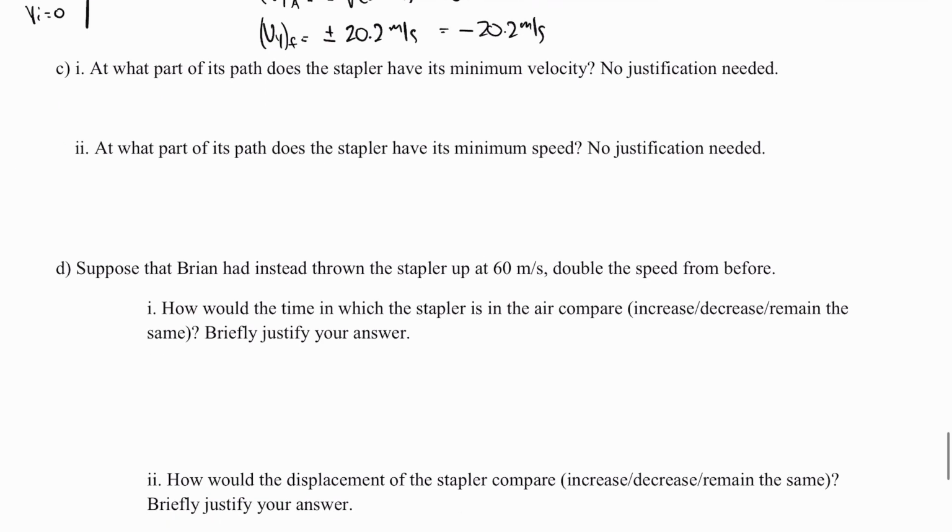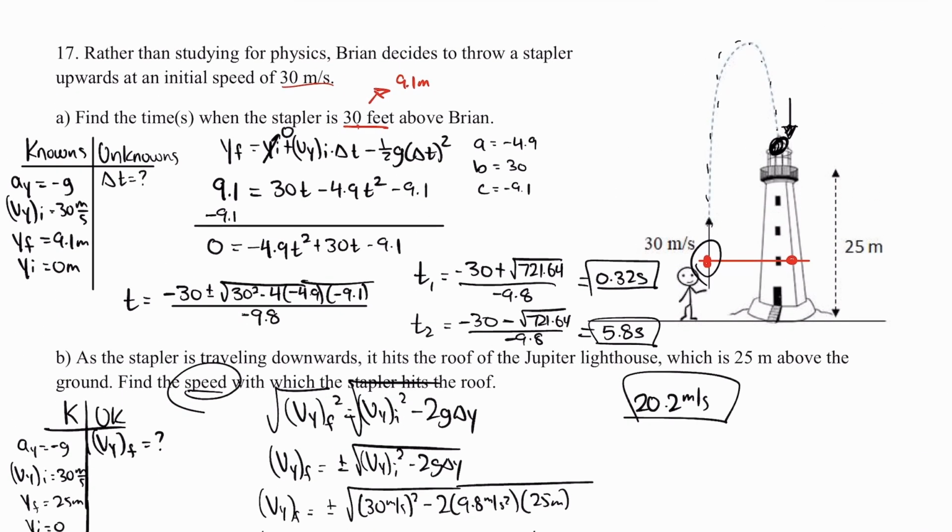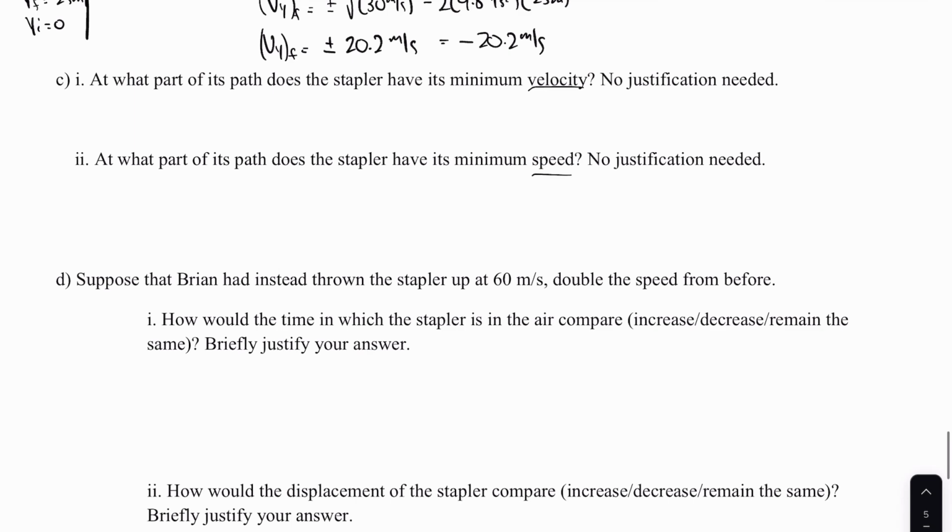Part C says, at what part of its path does the stapler have its minimum velocity? And no need to justify. And the second part of C says, at what point of its path does the stapler have its minimum speed? So looking for minimum velocity and minimum speed. So the key concept about an object being thrown into the air is that as it rises, it slows. So it gets slower and slower until the lowest speed is actually at the peak. That's where the velocity is 0. And then as soon as it goes past this peak, it's going to start accelerating. It's going to start speeding up. And so the answer for both parts is actually at the peak. That's where you'll find the lowest velocity and the lowest speed.